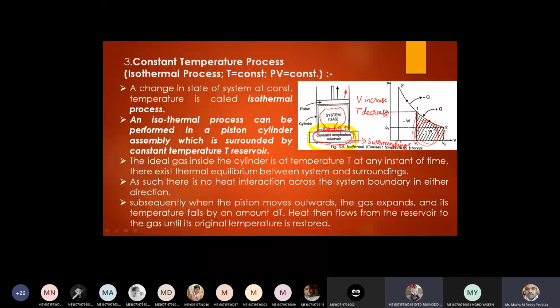Whenever expansion is taking place, we are producing the work. And whenever compression is taking place, work is done by the surroundings on the system. In that case, W is negative. And when work is done by the system on the surroundings, that is the positive work. Clear now?